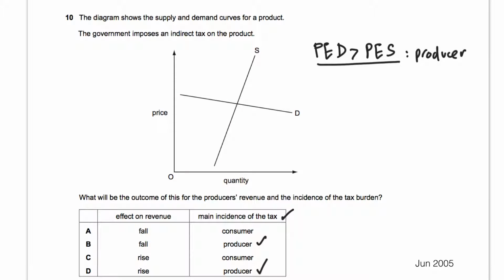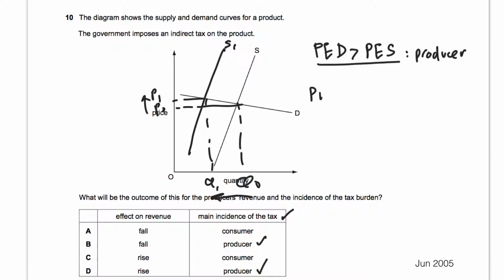The second is looking at the revenue. So when we put a tax on a good, the supply curve will shift backward, right? And the price of the good will go up after tax, leading the quantity demanded to fall from Q0 to Q1,